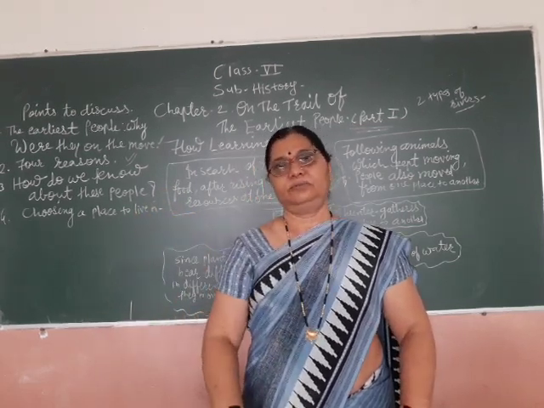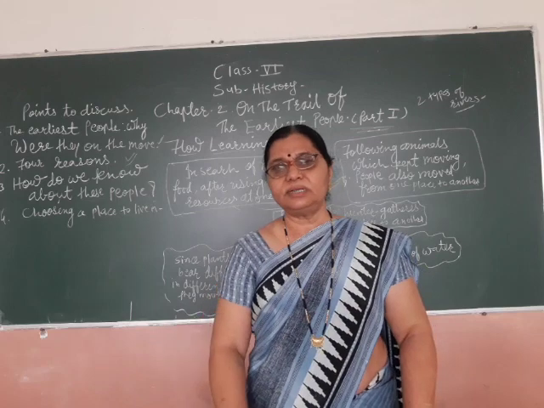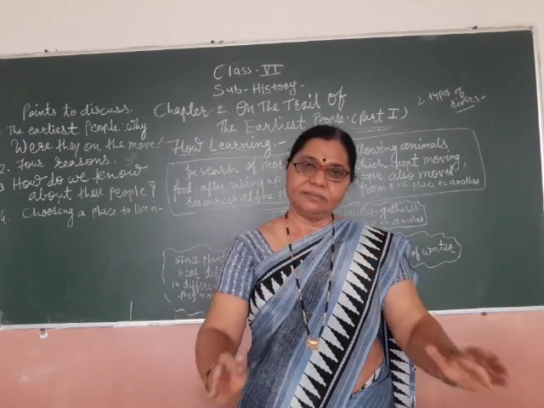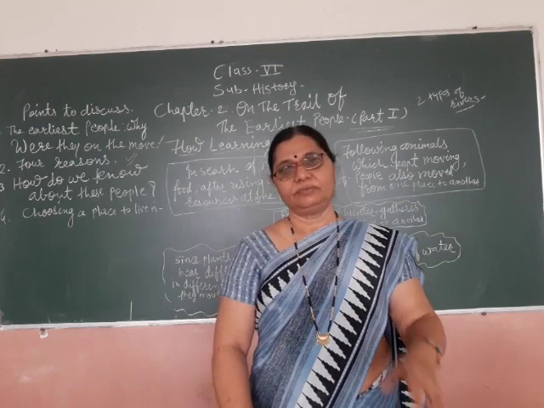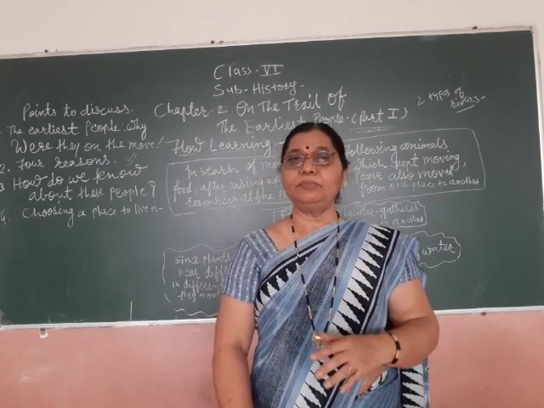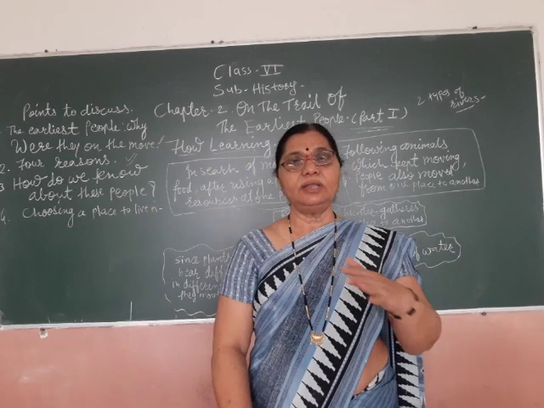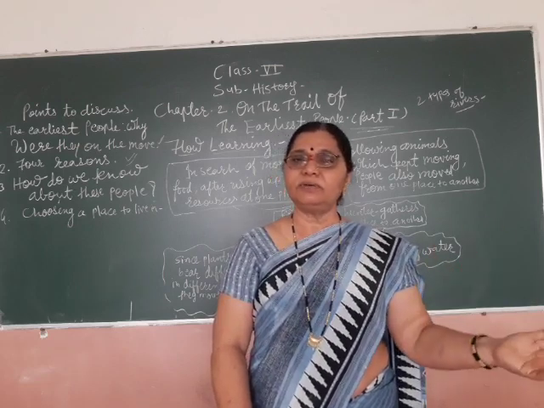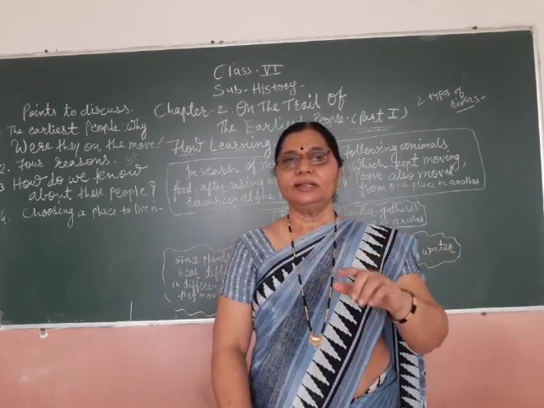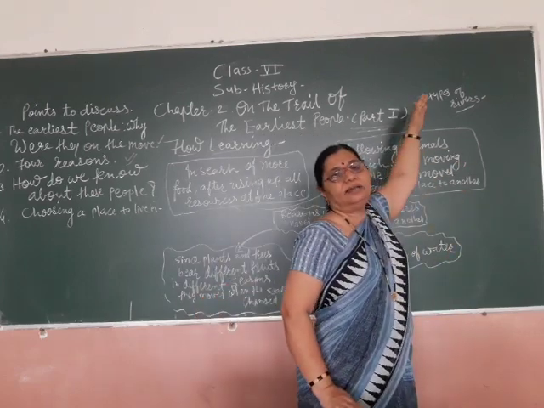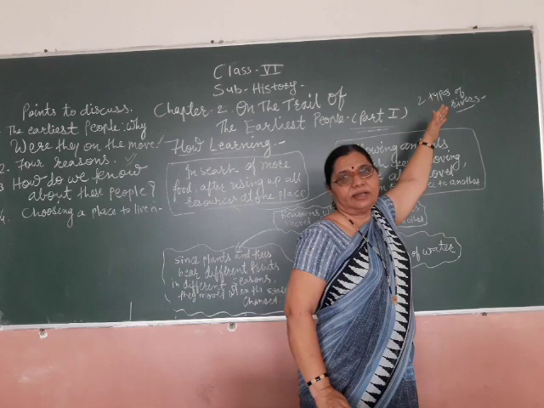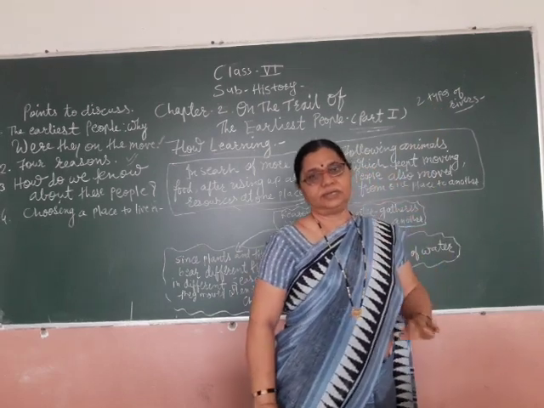But in the summer season, at that time that river goes dry. That is called the seasonal river. And the people who were living on the bank of such a seasonal river, for water they were searching in the perennial rivers, and they were living there. Understood? That is the fourth reason.